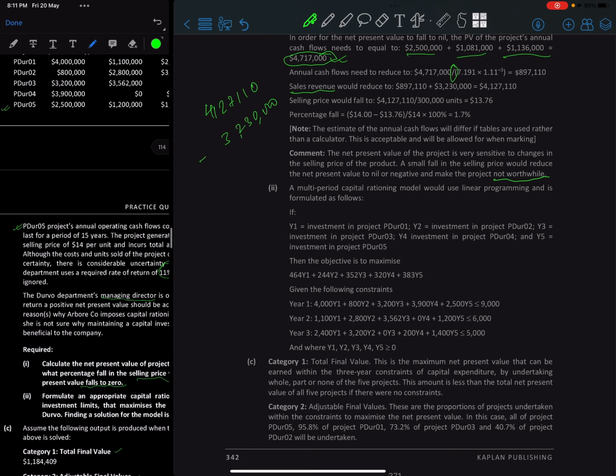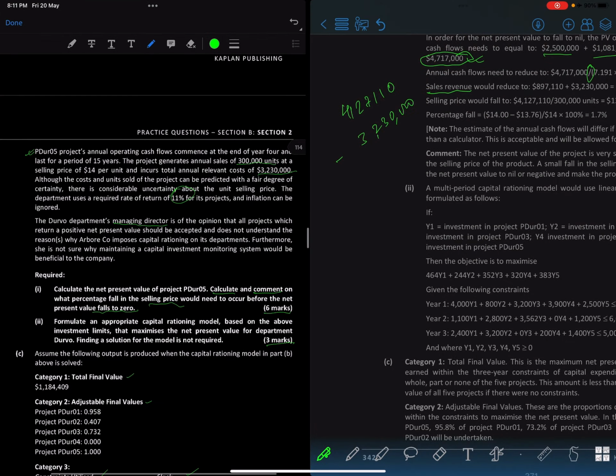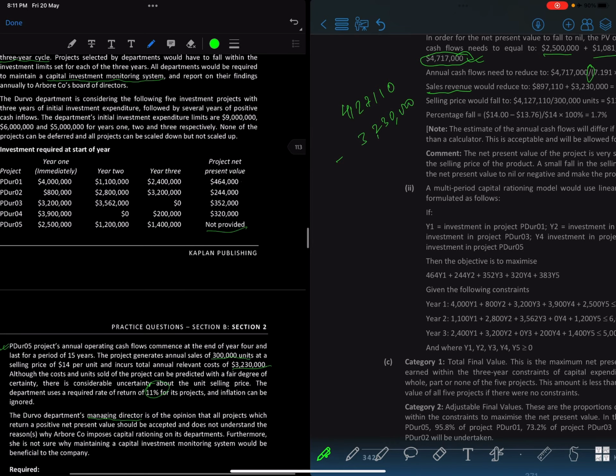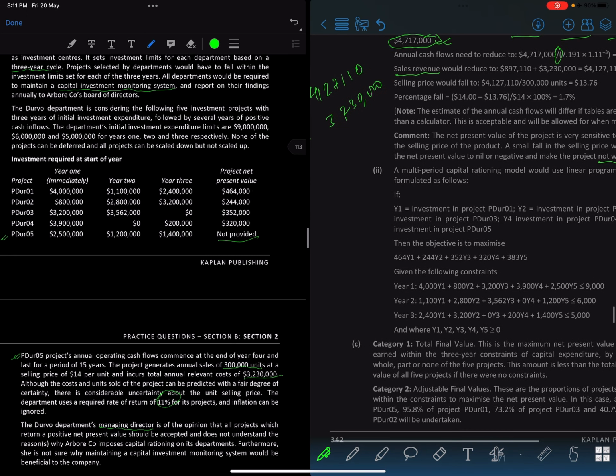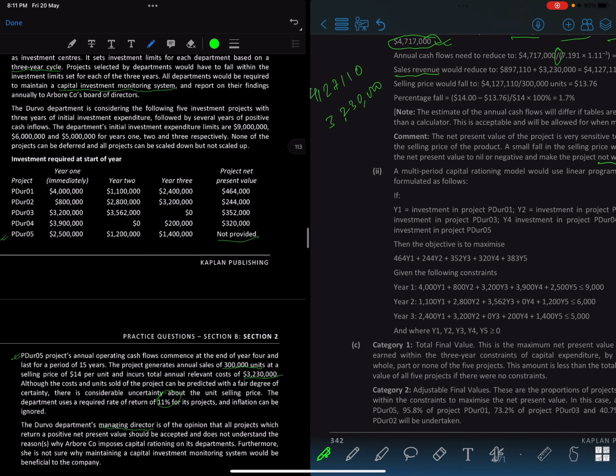Okay, so what's number 2? Formulate an appropriate capital rationing model based on the above investment limits. So we've got some constraints here. For that, we need to find the Z, with constraints for each year. The objective function will be maximizing all this value. We define the unknown variables first of all, say a, b, c, d, e, and then 464 times y1 plus 244 times y2. You can just define it as y2 as well, and then use the value.